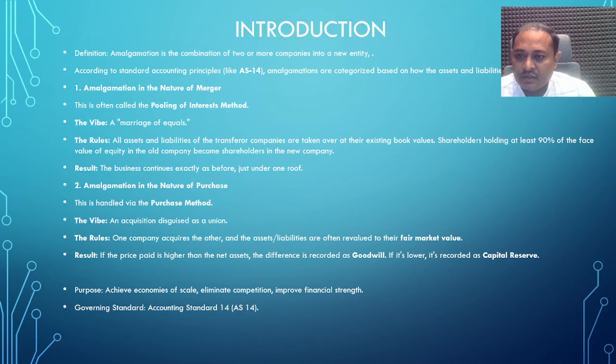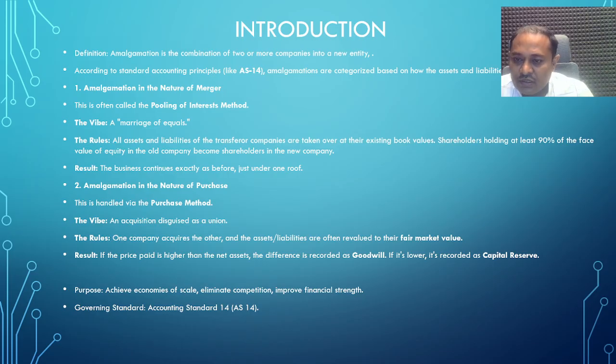Second, the amalgamation type: amalgamation in the nature of purchase. In this situation, the business is handled via the purchase method. The business is acquired, disguised as a union.